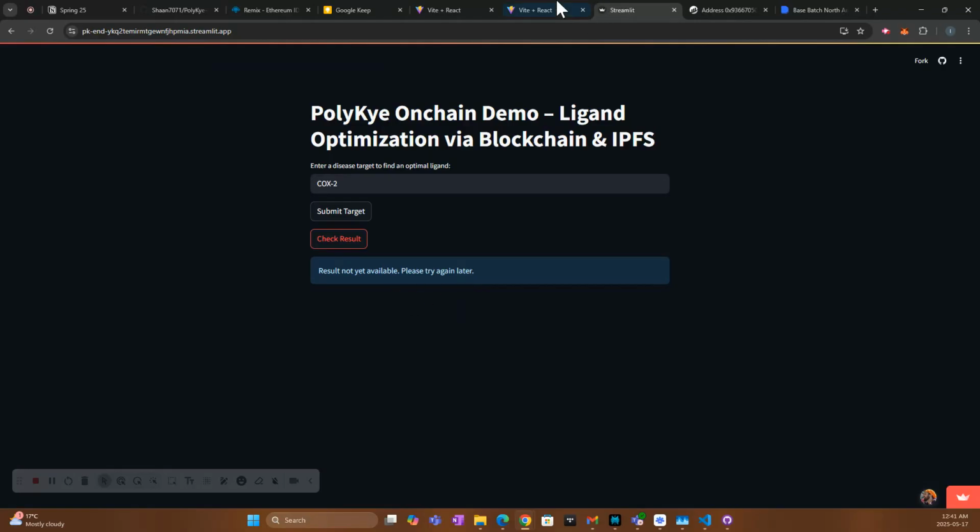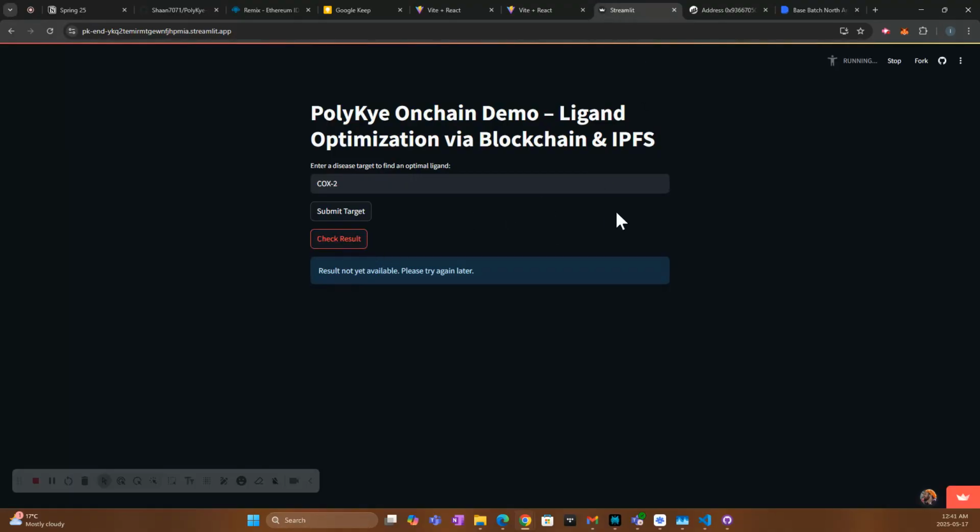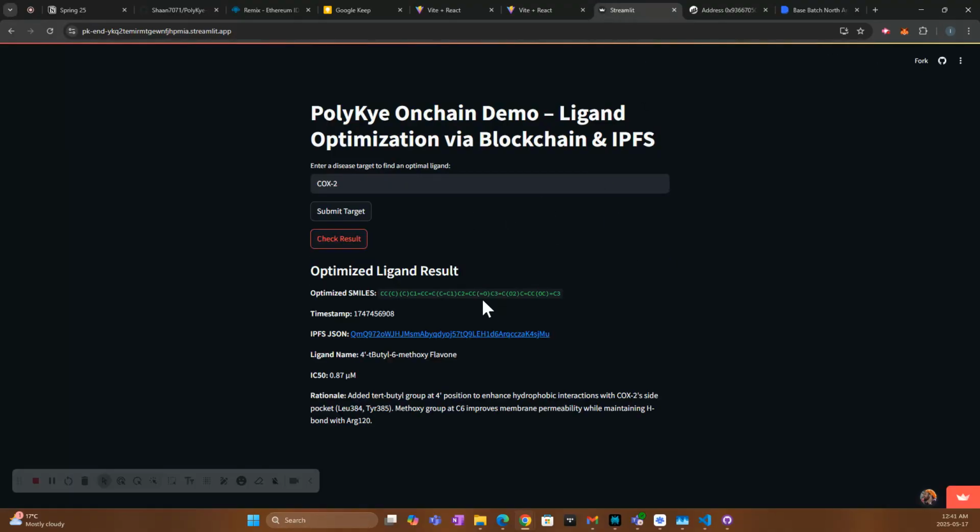In this app, we would just be showing a hash under the Explore Molecules page, and that hash would bring you to all the information you see here. So you get the optimal SMILES ligand. You get a timestamp of when it was submitted. You'd have the ligand name. This is the molecule that we, PolyKye, found is the best ligand for the COX-2 enzyme. And then you also get a little bit of rationale too.